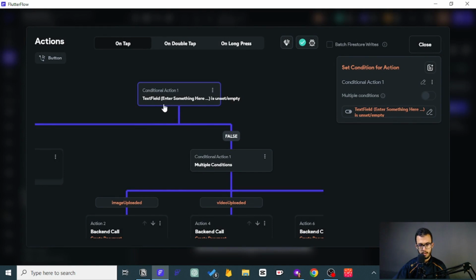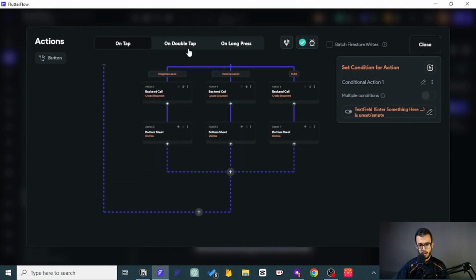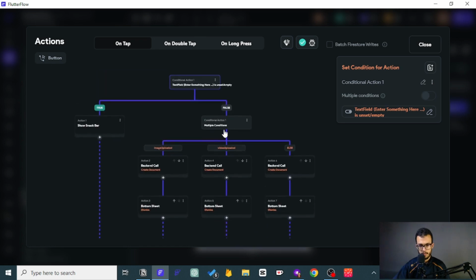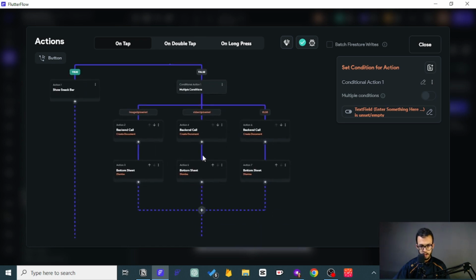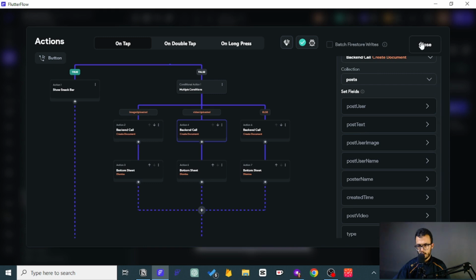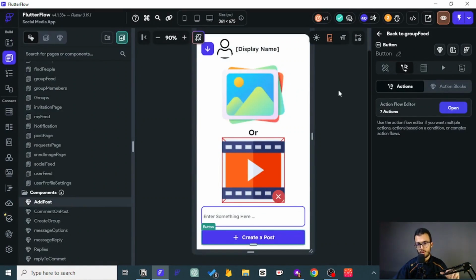So the text field entered something here. So what is this? Video uploaded. This was a very complex kind of action flow. And I remember when we created that it was a bit complicated, but I don't want to go through it again.